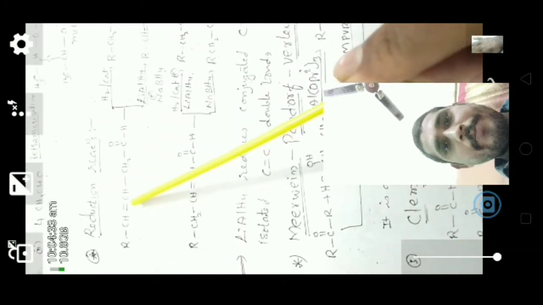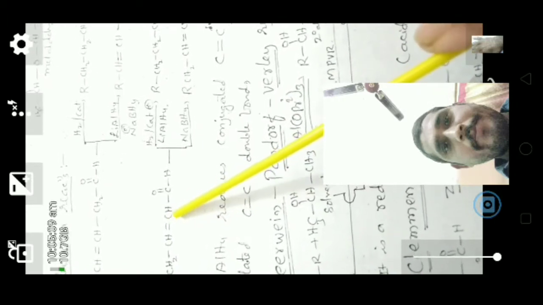In the reduction reaction, an aldehyde, when you react with hydrogen in the presence of a catalyst, gives alcohol, and here the double bond is also reduced. The same aldehyde with a double bond, when we react with lithium aluminum tetrahydride or sodium borohydride, gives alcohol, but here the double bond is not affected. In the presence of hydrogen and catalyst, this double bond is also affected and can be reduced, and alcohol is obtained.